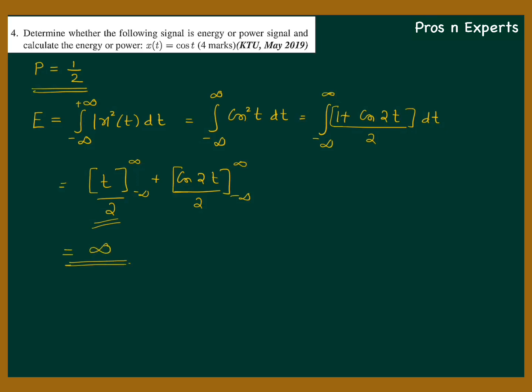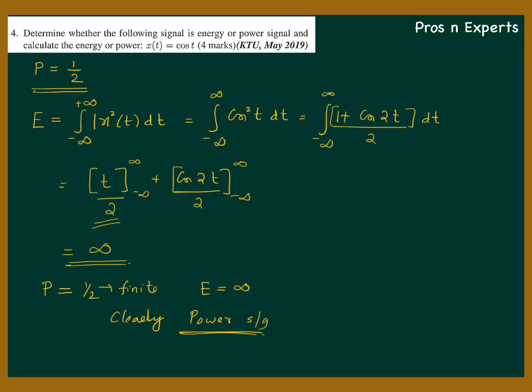Okay, so consolidating what we have obtained so far: the average power of our signal is 1 by 2, which is a finite value, and the energy of our signal turned out to be infinity. So clearly our signal under inspection is a power signal.